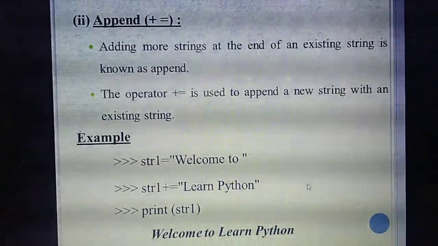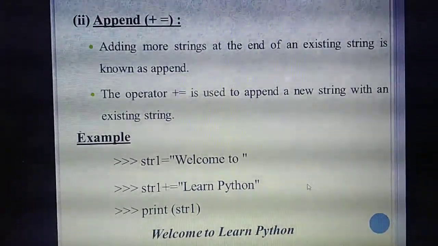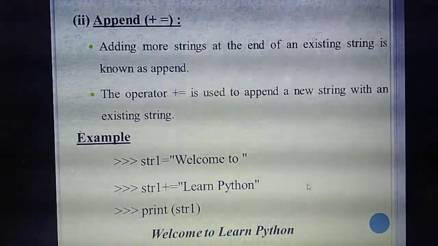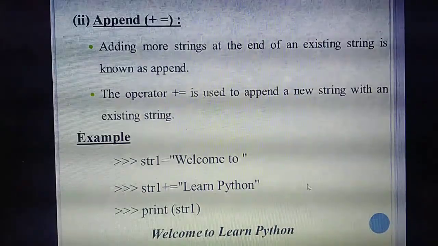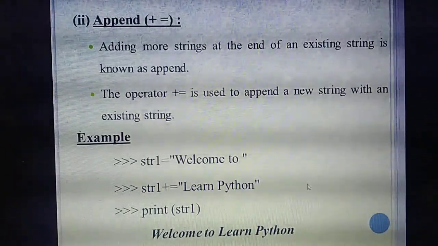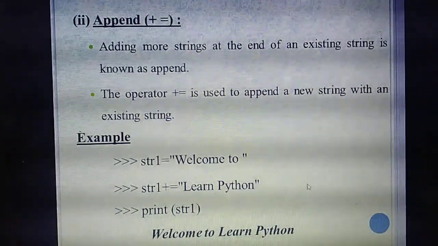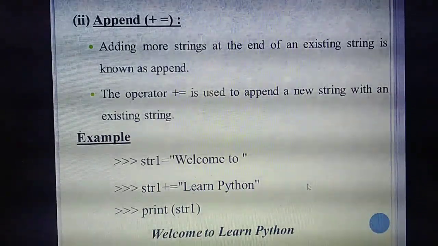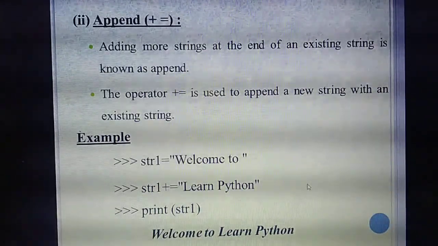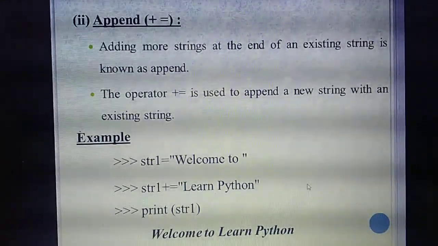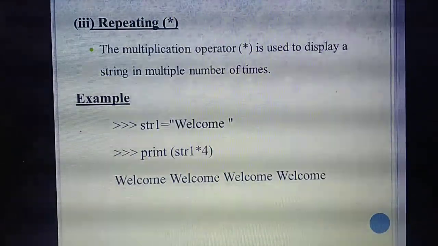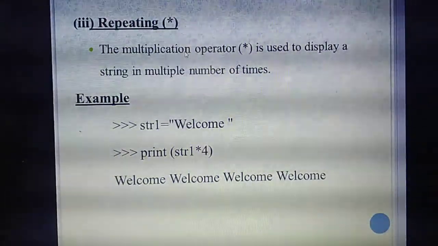Likewise, if you need to add two or three words at the end of a line, you can use this operator. But concatenation you can add anywhere. With append, plus equal to, you can add only at the end of the line. So that is called the append operator. Understand?